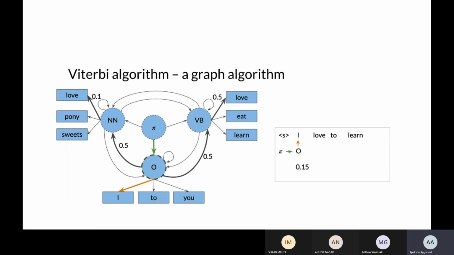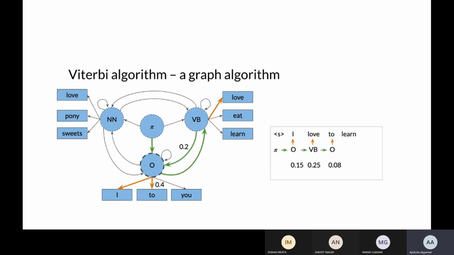You will check the next probability, because the word love appears here in the verb phrase and also in the noun phrase. So you will check the probability for a particular word from that state, and whichever is higher, you will select that one. This way you want to know the higher probability words.